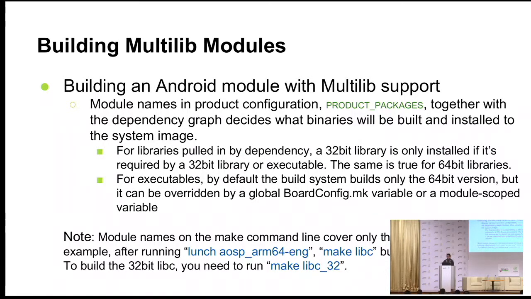So yes, as I said, by default libraries and executables will be pulled in by these build variables. The only catch here is that you cannot specify the module from the command line. You cannot specify, okay, make libc and expect it to build libc for both your primary architecture and secondary architecture. If you want to do that, you have to specify the module name, which is for your 64-bit, and to build it for 32, you need to specify module name _32. So we rarely use that, but if someone wants to, then this is the way to do it.